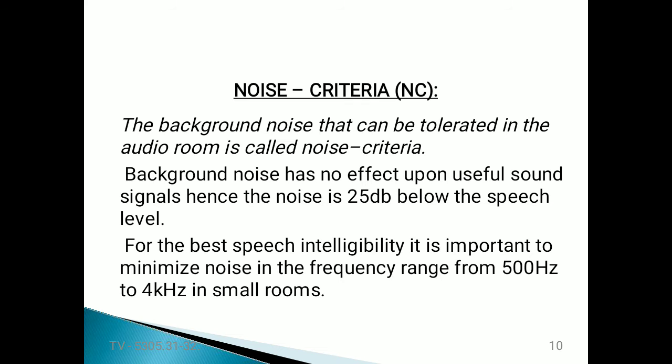If any background noise is present in that frequency range inside a room, we should first minimize it, because there is a chance of interference with the original sound. So in that case, we should minimize this.